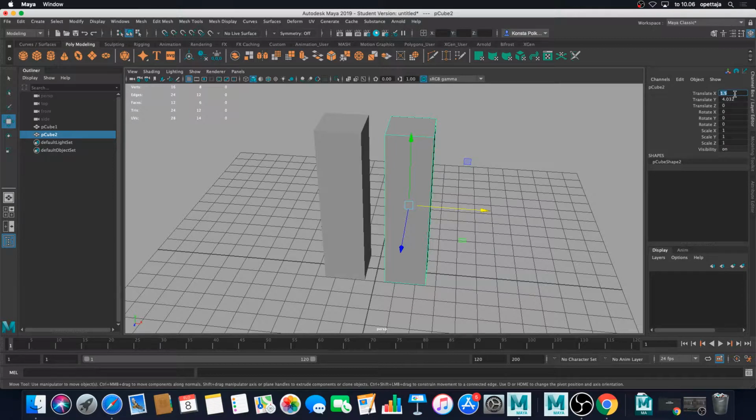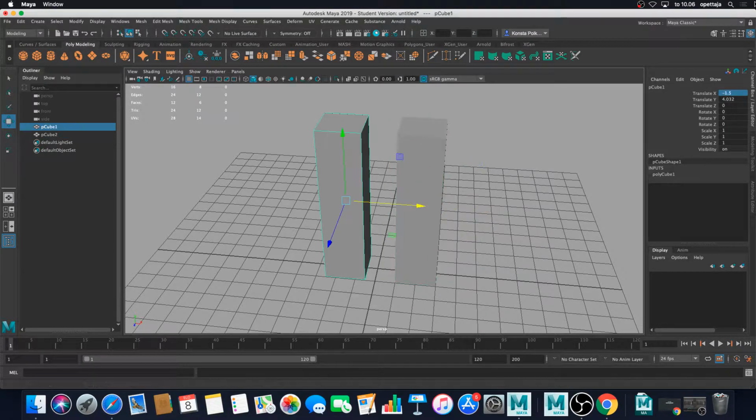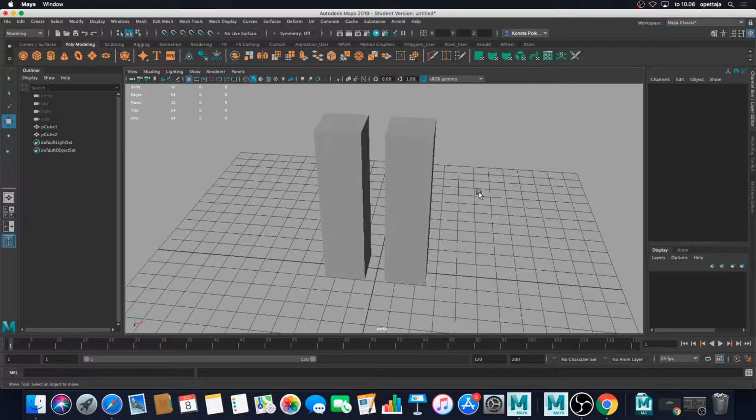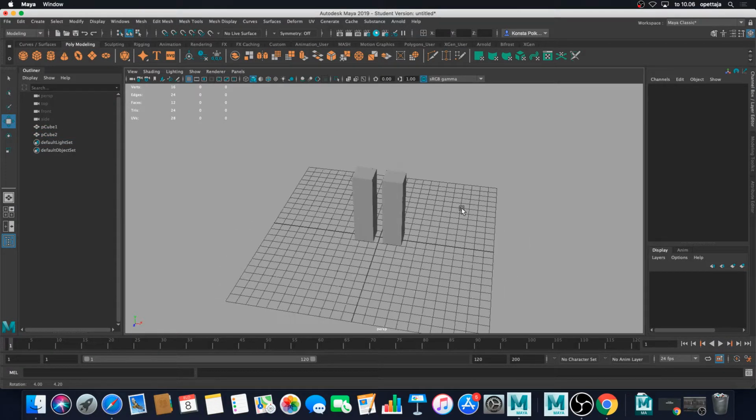So you can here also type 2, and if I'm clicking the other one, minus 2. It doesn't really matter where you modify this, but these two places are where you can with numbers do the exact transformations for your objects. Okay, now we have our legs here.